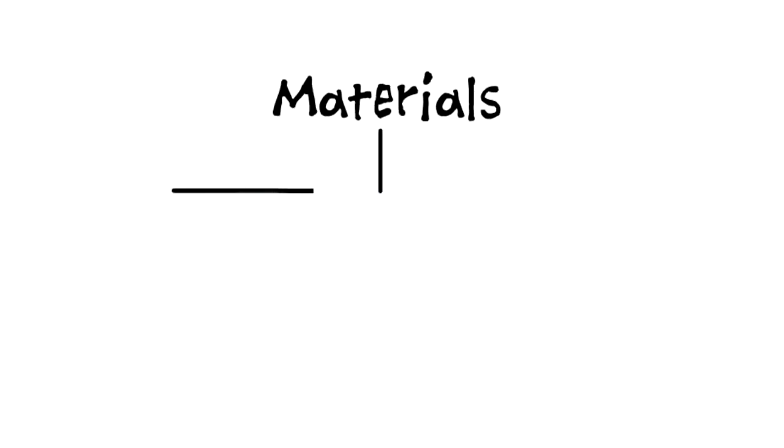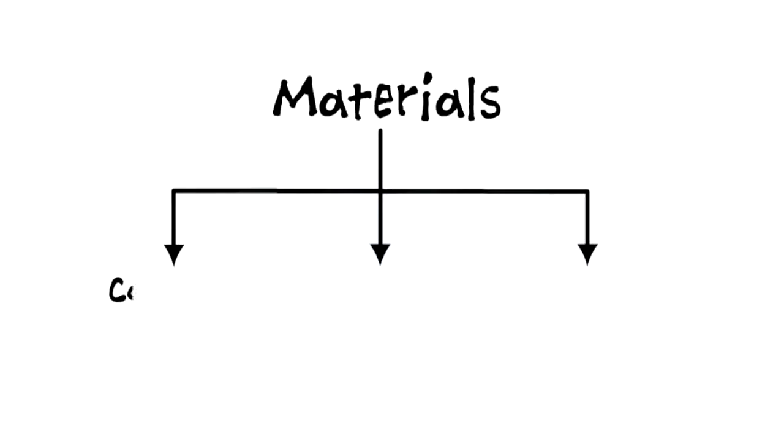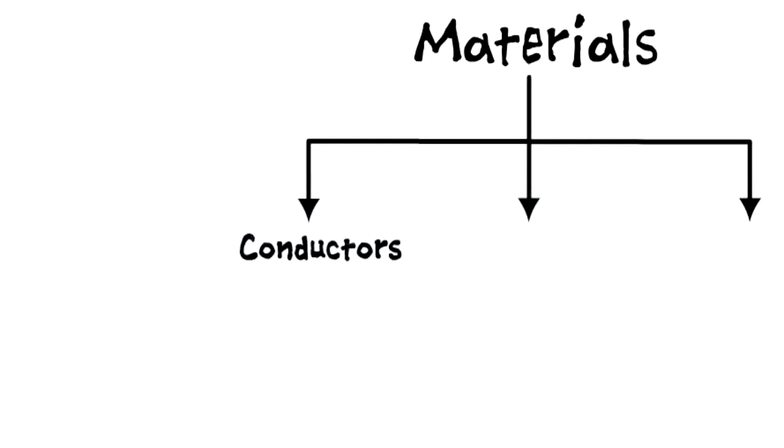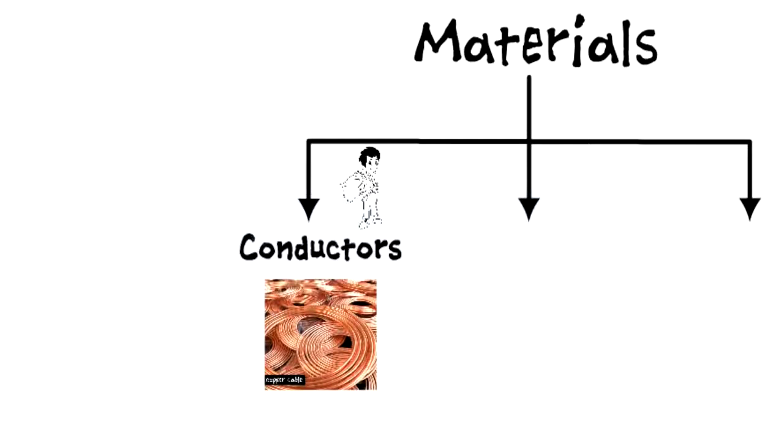When we talk about materials in electronics, we compare them by their current carrying capacity, and they can be classified into three types, namely conductors, semiconductors, and insulators. Conductors are materials that have excellent current carrying capacity or allow good flow of current through them, such as a copper wire.